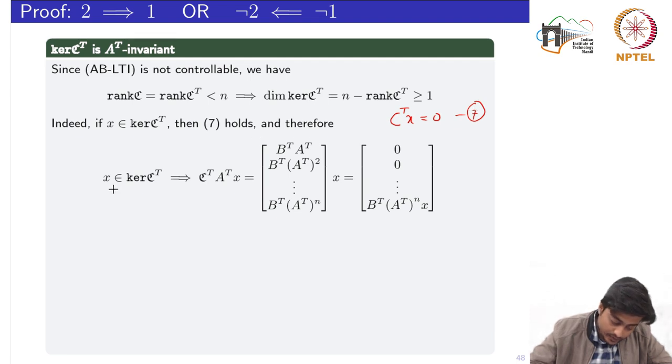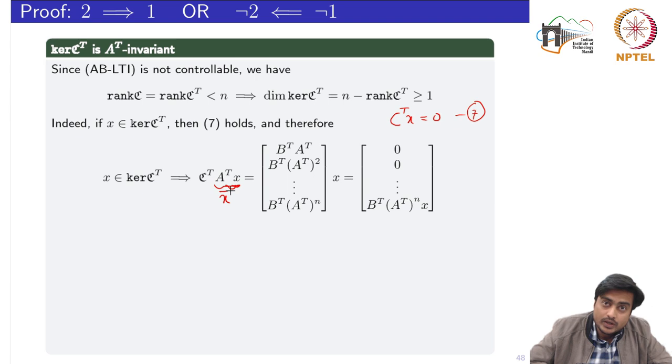And therefore, we could write that X belonging to the kernel of C transpose implies that, let's denote this vector by x bar.